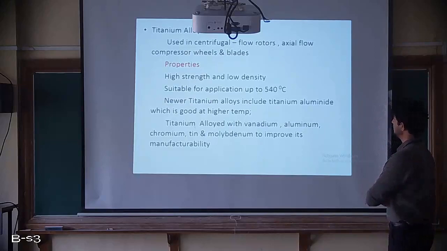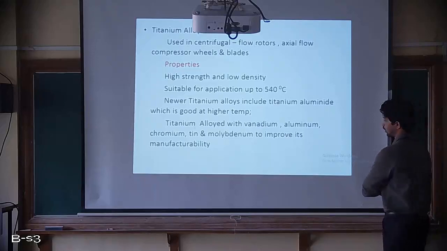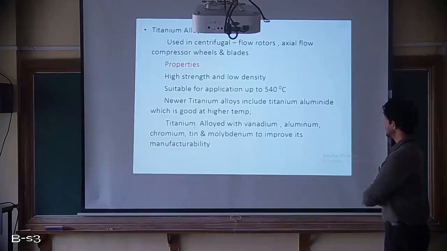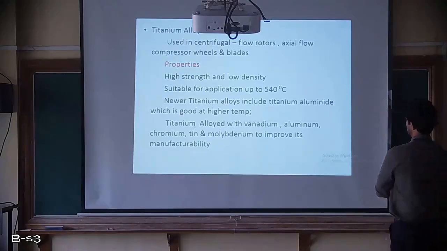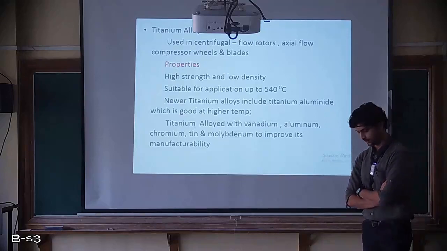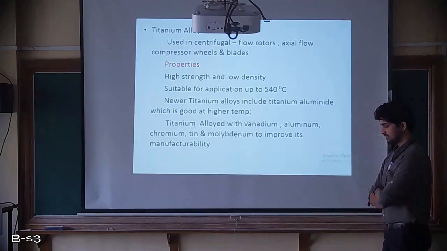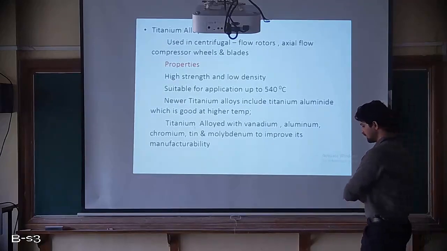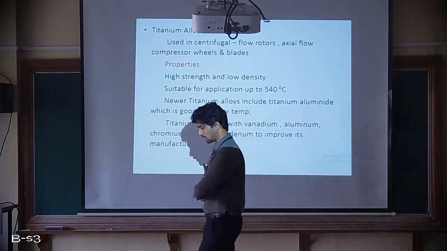Now newer titanium alloys include titanium aluminide, which is good at higher temperature. That's the next alloy, titanium based alloy. Then titanium alloy with vanadium, aluminium, chromium, tin and molybdenum to improve its manufacturability. Titanium is a hard material relative to aluminium, so manufacturing will be a little difficult if the design is very complex.